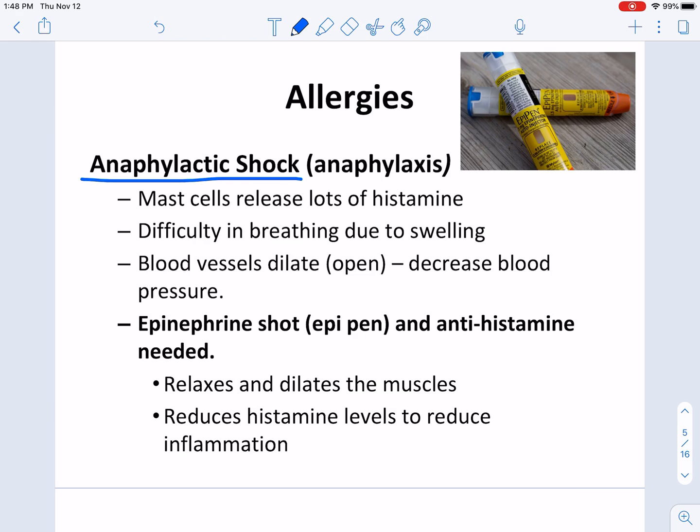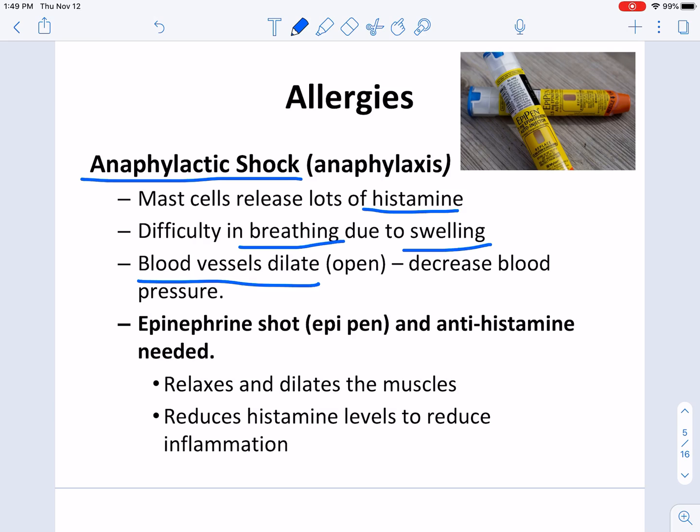So most allergies have minor symptoms, the runny nose, a little bit of swelling and redness, and are usually managed by antihistamines, but more severe reactions, often peanut allergies, bee stings, can lead to much more severe reactions. Anaphylaxis is when so much histamine has been produced by the mast cells, there's so much swelling that your blood pressure can go down because your blood vessels are dilated and open, so you're leaking out all the fluid. And also it can impair the airways, so it makes breathing difficult. That can be really dangerous.